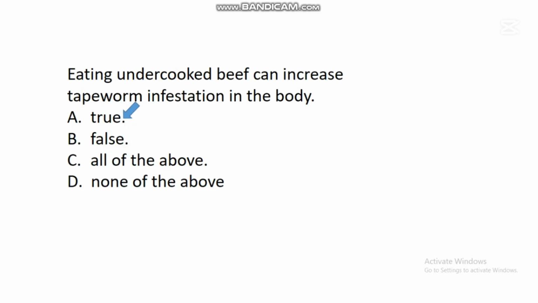So when the egg gets into the muzzle of the cattle, it will hatch and produce an organism known as Taenia saginata, which, when human beings eat that beef that is not cooked very well, will go into the human body system and turn into a mature tapeworm, thereby increasing the tapeworm level in the body system. So eating undercooked beef can increase tapeworm infestation in the body seriously.